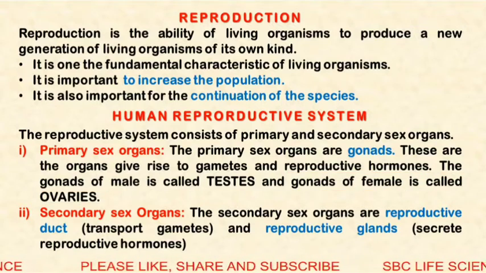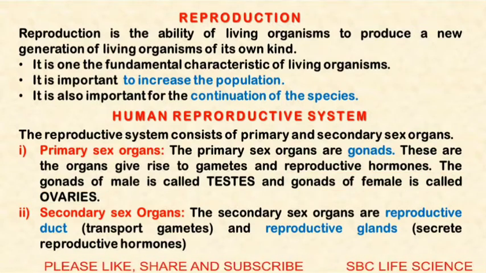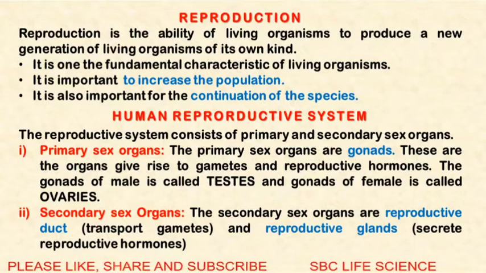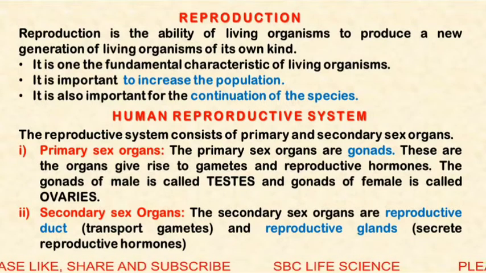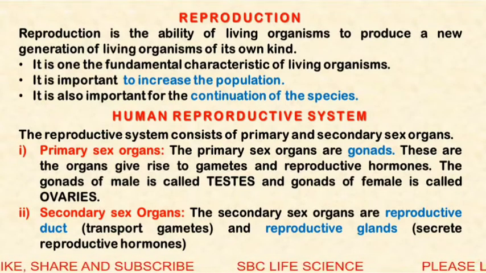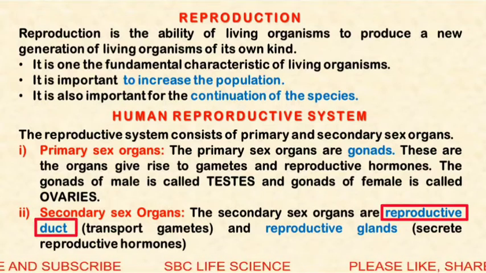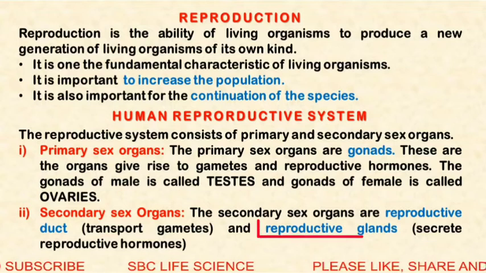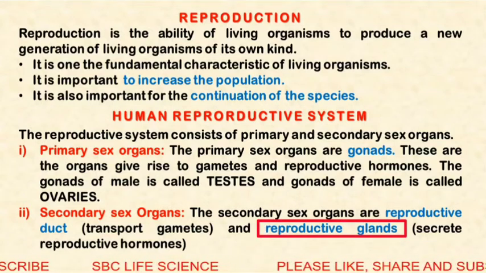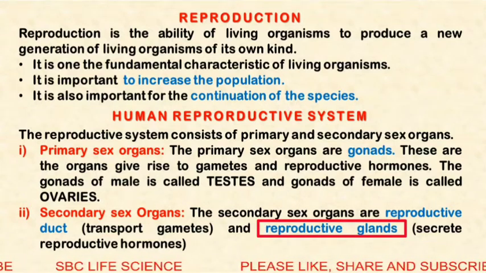Next is the secondary sex organs. These secondary sex organs help in the process of reproduction, and they consist of reproductive ducts, whose function is to transport the gametes, and reproductive glands, which secrete some reproductive hormones.